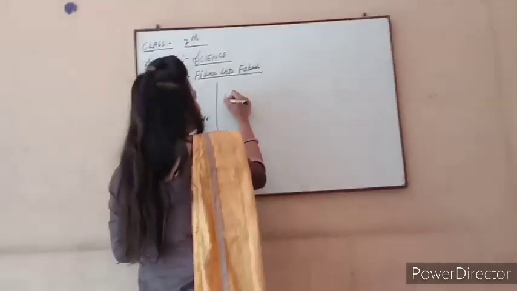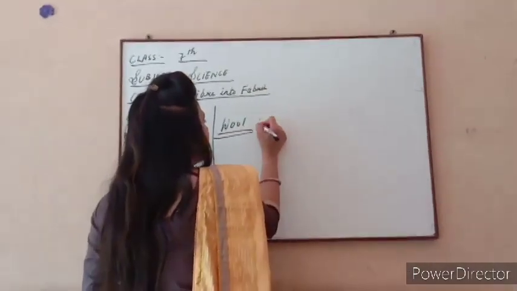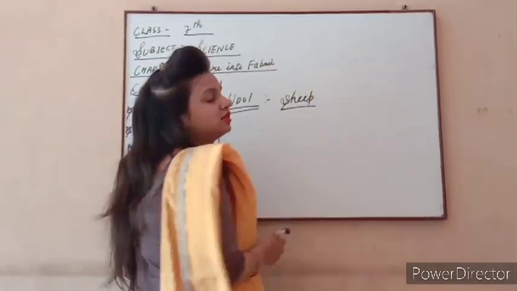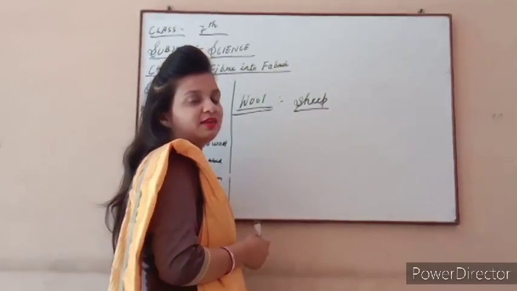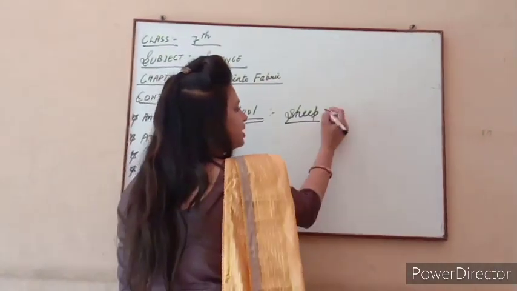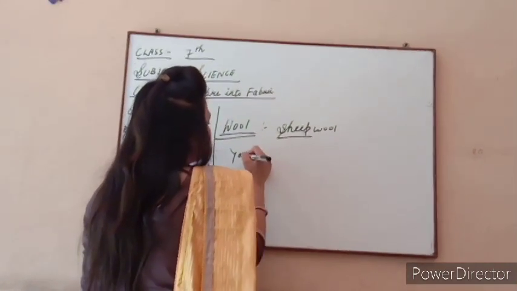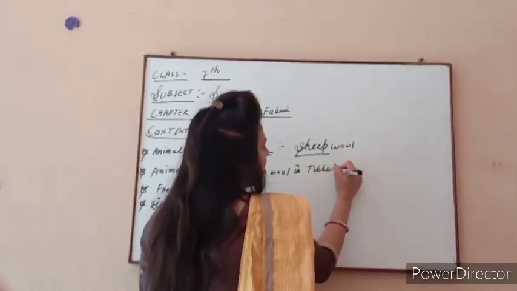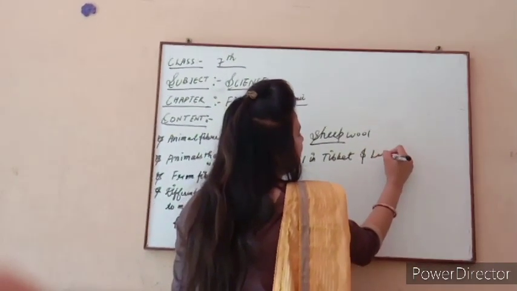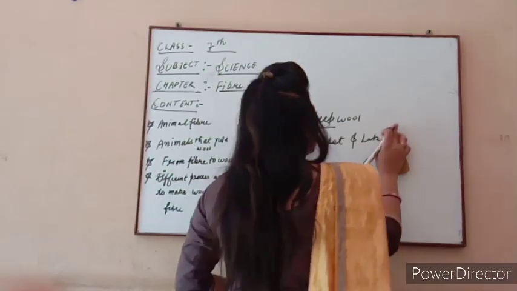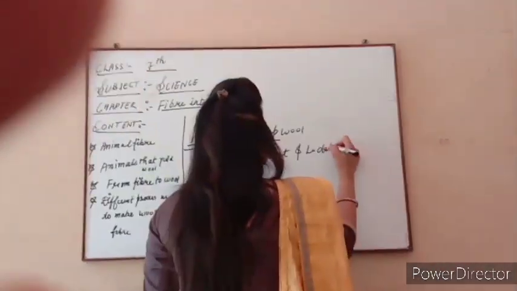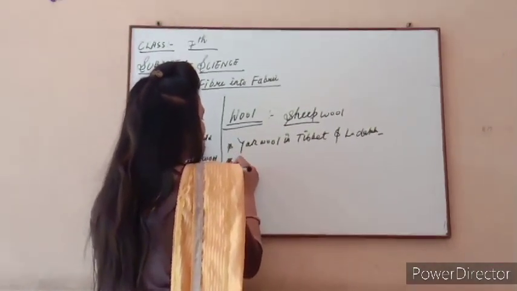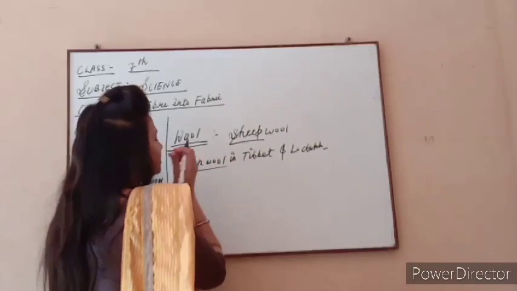So after this, one by one we discuss both wool and silk, starting with wool. You all know very well the main animal that gives us wool is the sheep. From sheep we get different varieties of wool. But it is not only sheep wool that is present, yak wool is also present. Yak wool in which area? In Tibet and Ladakh. Which animal is used to make this wool? That is the yak.